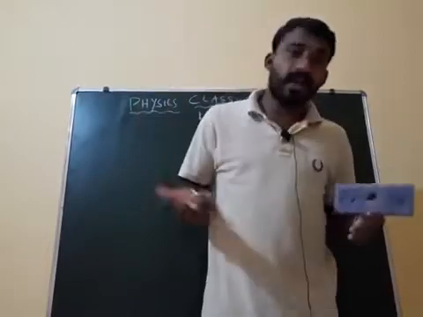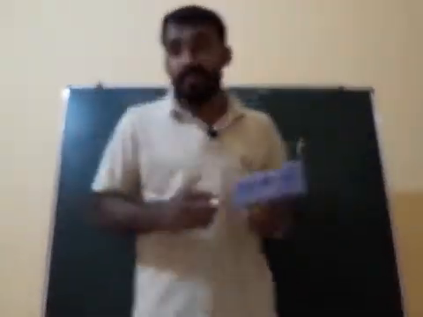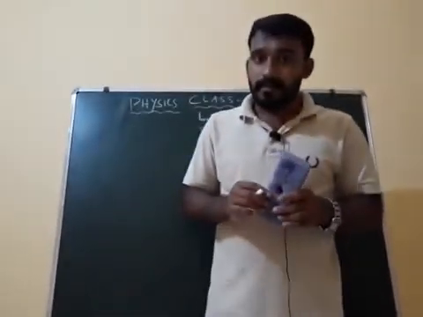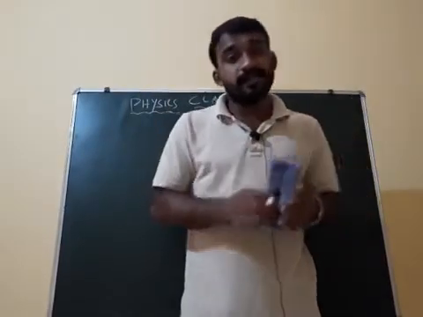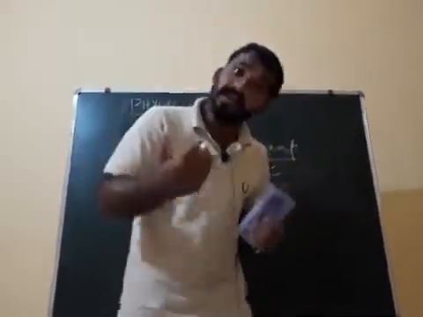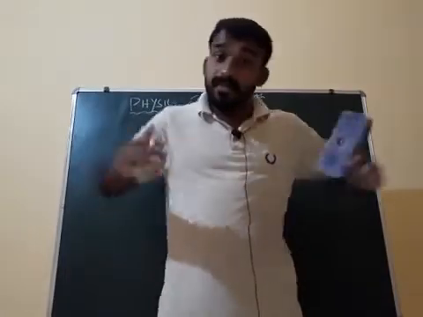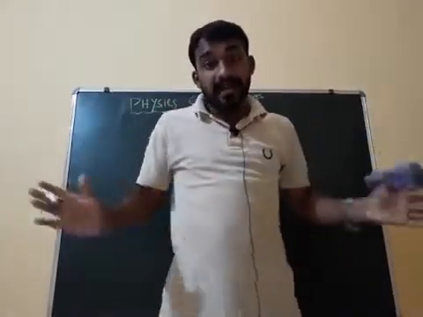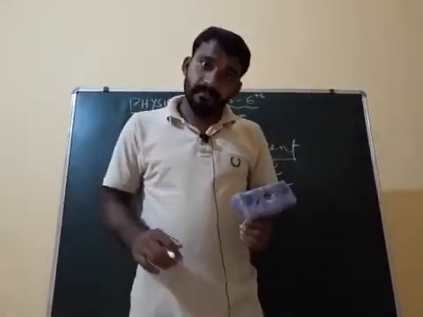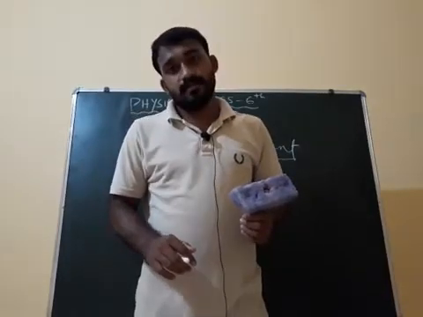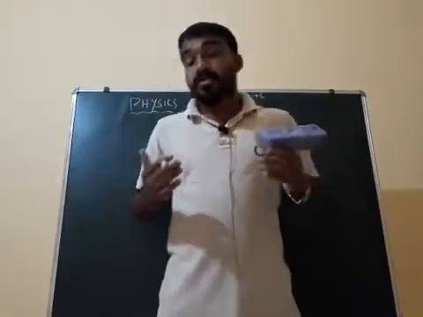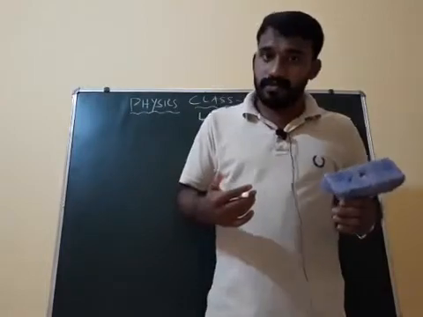You will read it in higher classes. What is nuclear fusion? When two light nuclei combine to form a heavy nucleus, it produces an enormous amount of heat and light, which is also used to make a hydrogen bomb.